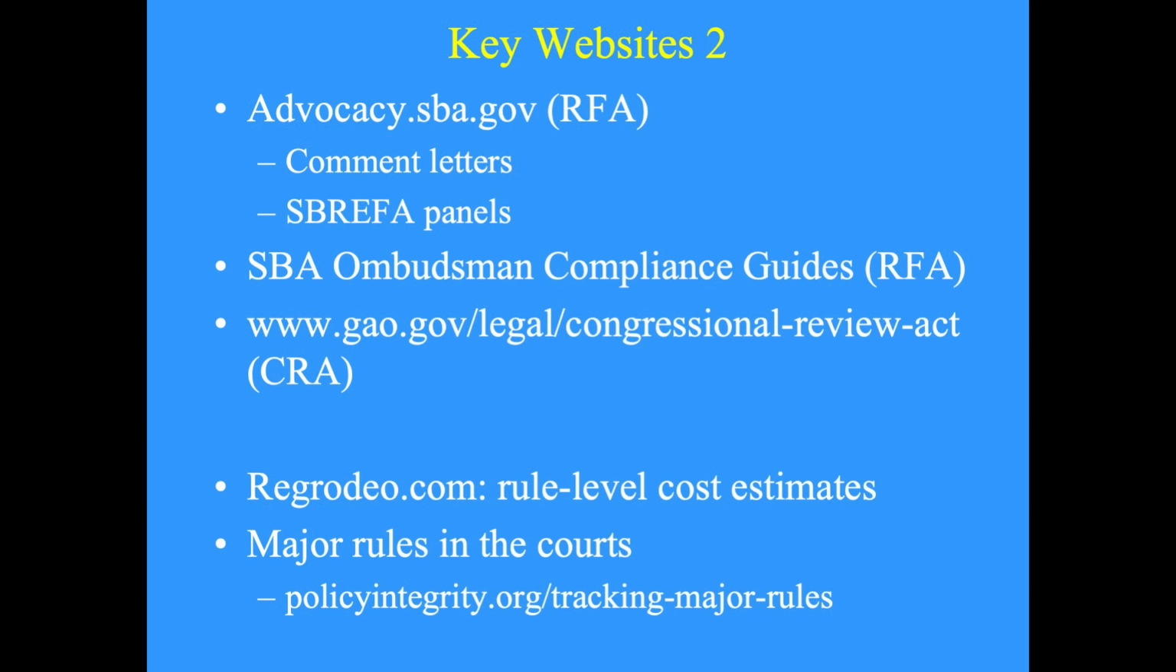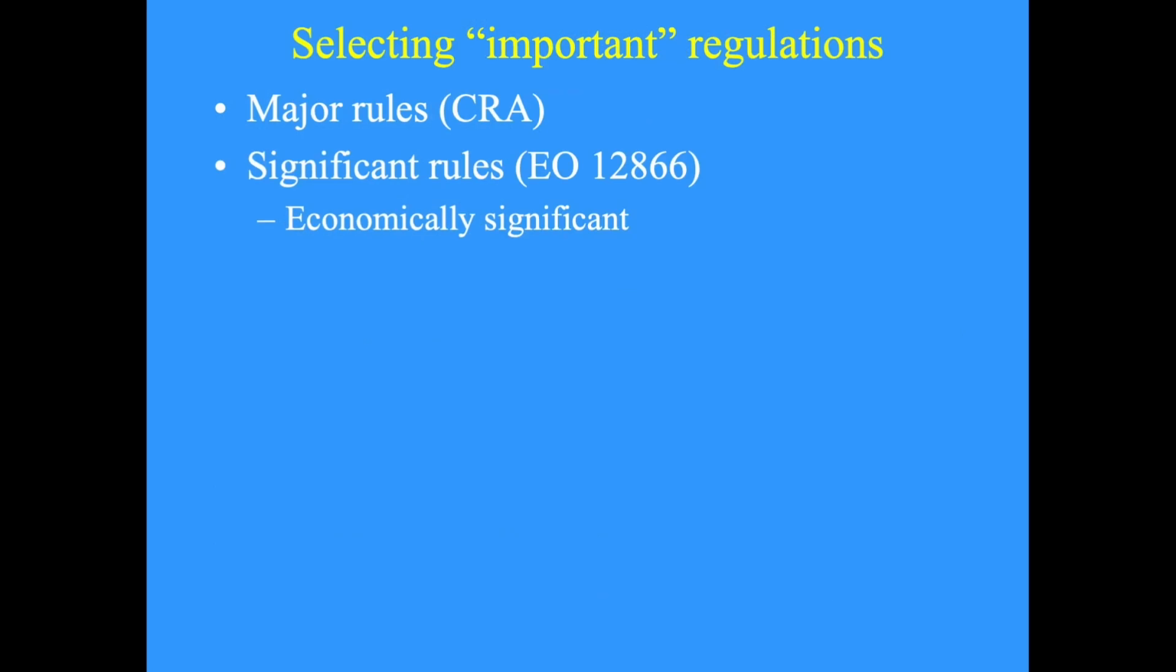These are different from the PRA inventory I showed you. Regrodeo is showing the hours it takes to read and comply with the rule, which may not involve any filling of federal forms. Policy integrity is interesting because it tracks rules in court after they are finalized. They are only doing this for major rules. During the Biden administration, there were almost 13,000 final rules. It would be nice to know which are the more important ones.